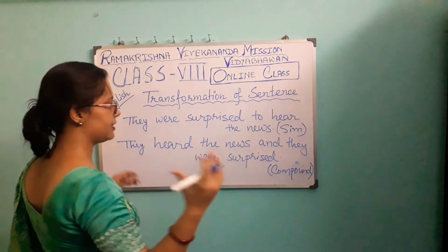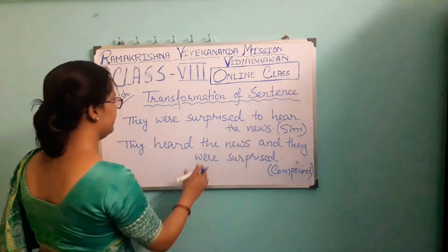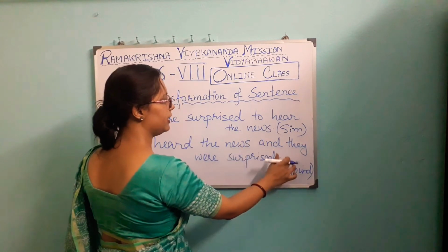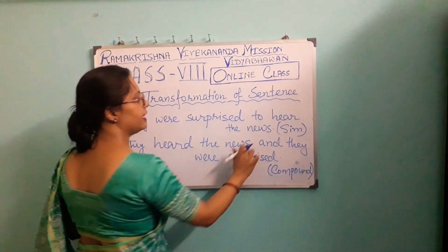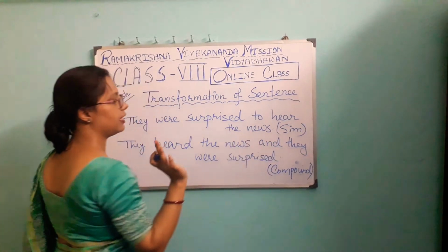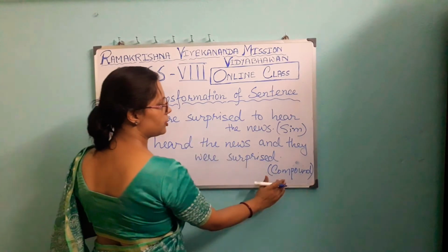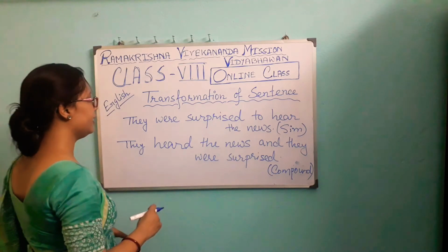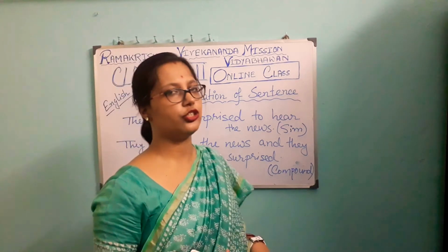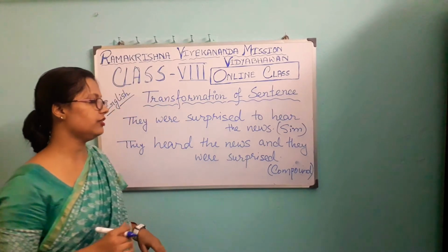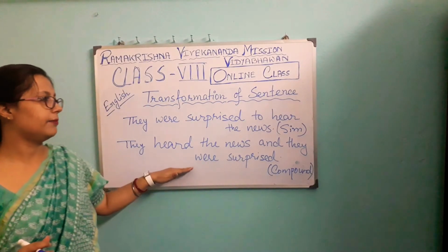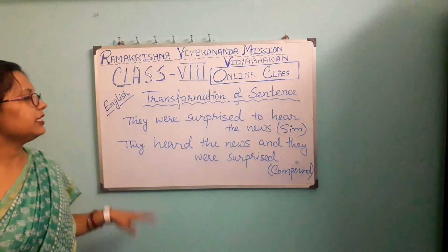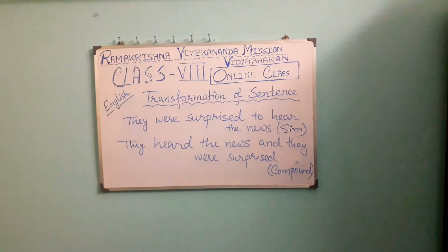All of us have learned about this, and they heard the news, they were surprised. Both of these are principal clauses and they are joined with a coordinating conjunction. So this is the structure of a compound sentence. As I have told you previously, when two principal clauses are joined using a coordinating conjunction, it is called a compound sentence. So this is the transformation of simple to compound sentence.